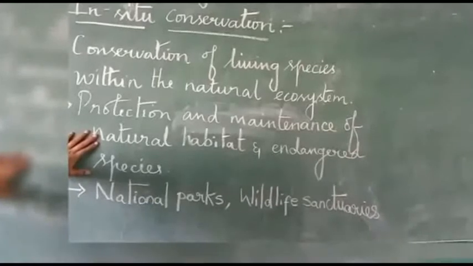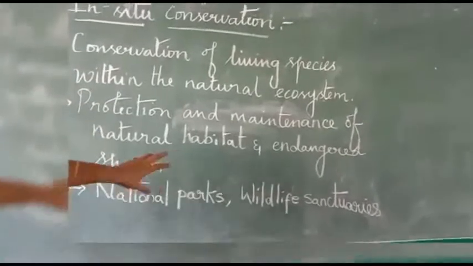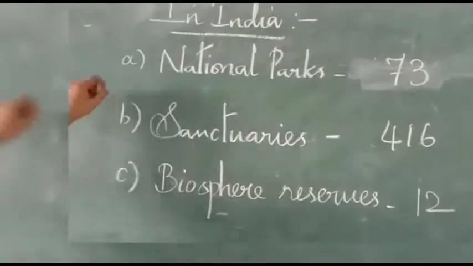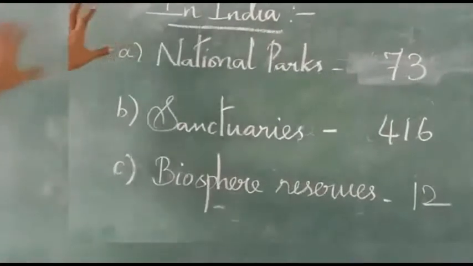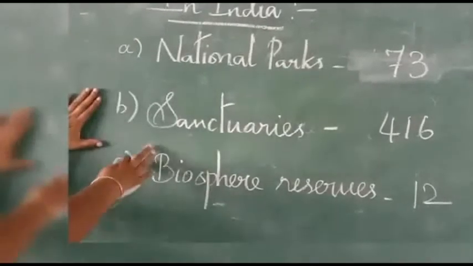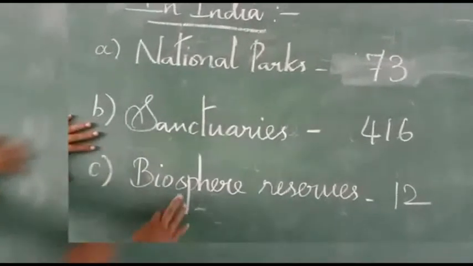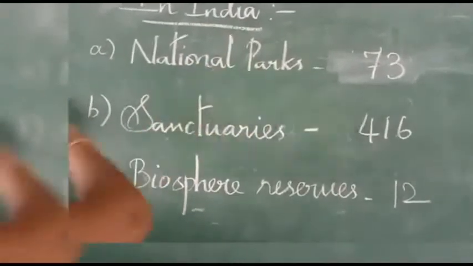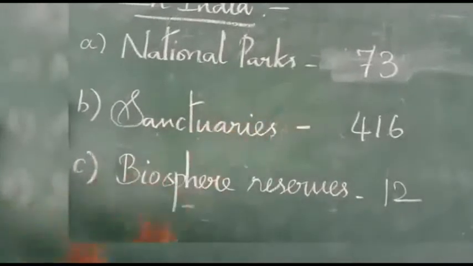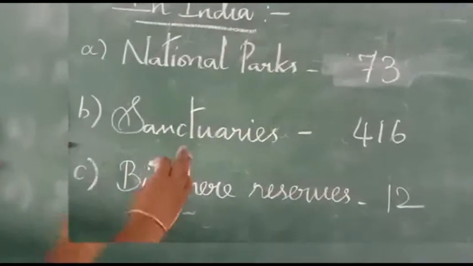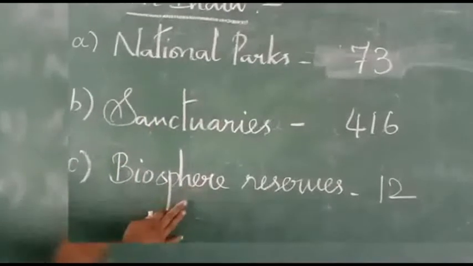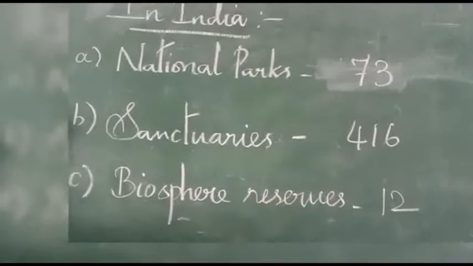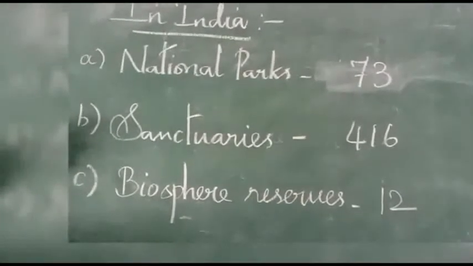And what does in situ conservation include? It comes under national parks and wildlife sanctuaries. Clear? In India, there are national parks, sanctuaries and biosphere reserves, the mega biodiversities. In India there are 73 national parks, and if you calculate, 416 sanctuaries. The number may increase but not decrease. And biosphere reserves number 12. So mega diversities are there in India.